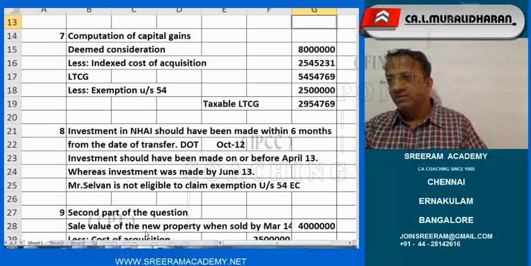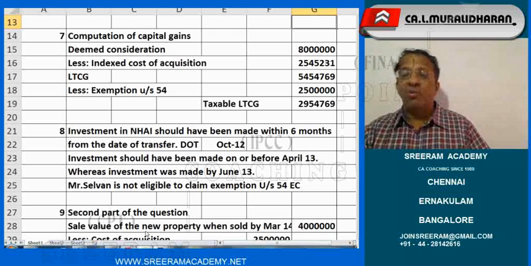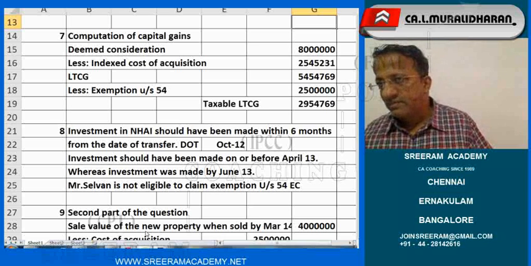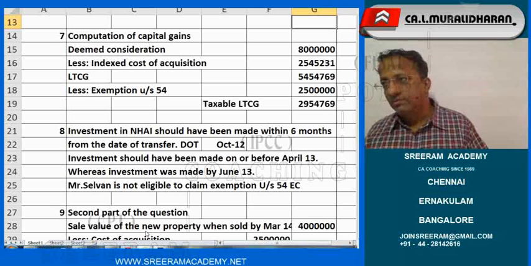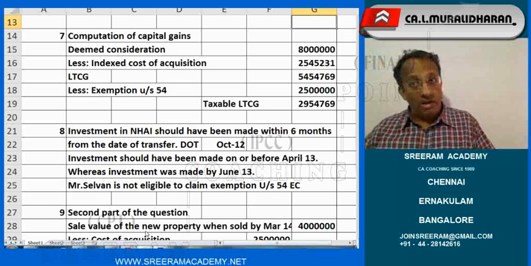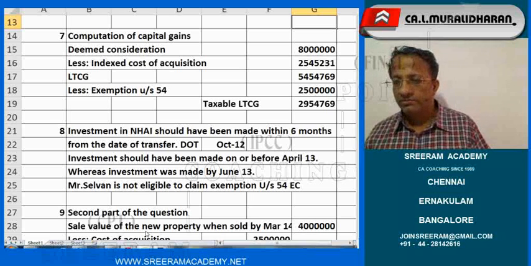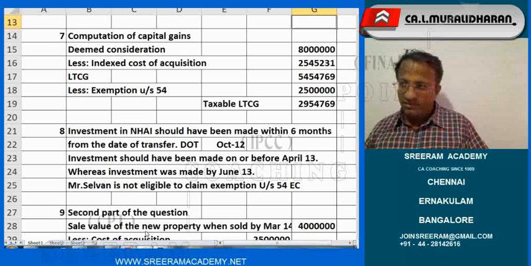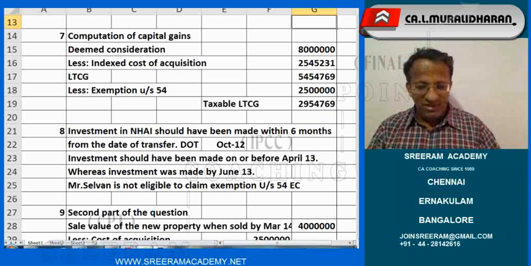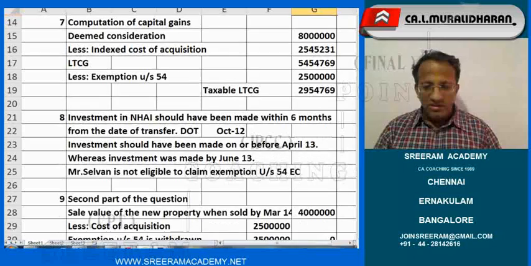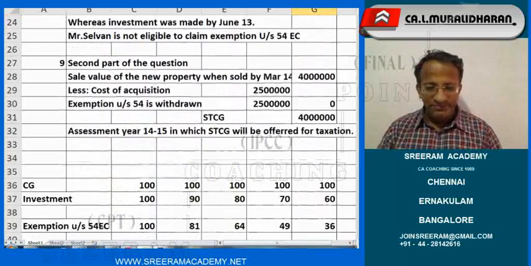Sir, supposing the investment is made within 6 months period, what would have been the case? Yes, 54 EC exemption is available. Now our friend is asking the question, how much is the exemption eligible for? Correct. That is a nice question. You could have asked there itself. Now let us just take up a question this way. Had it been,